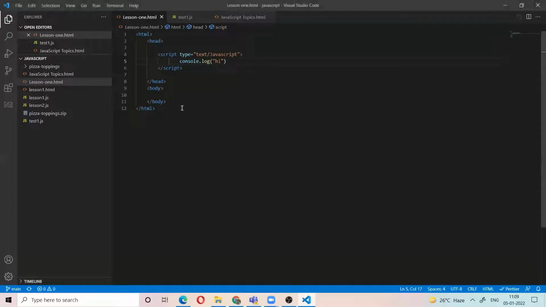So we can write JavaScript between the script tags. That is the first way.